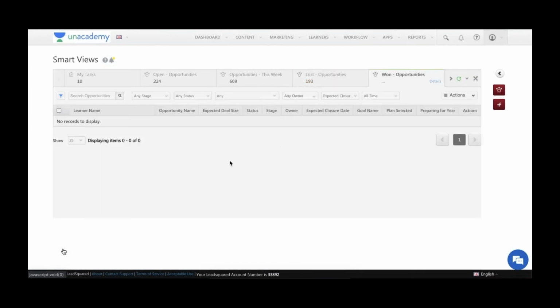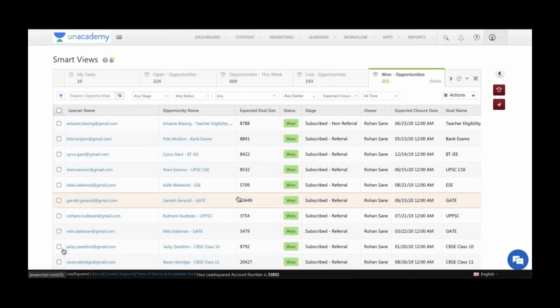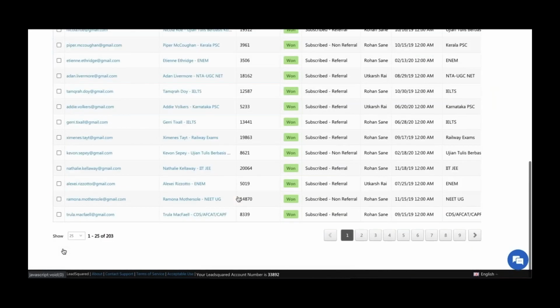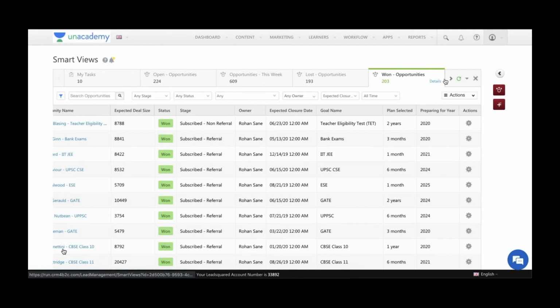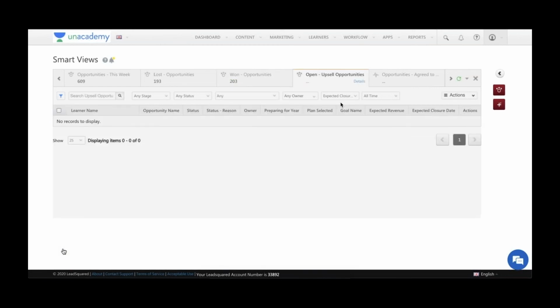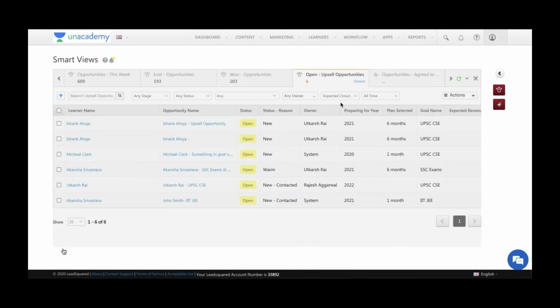In that kind of a case, again, you can go and create a tab in Smart Views and you can specify this time that give me only those opportunities where the customer has said that they want to pay in a certain period of time.